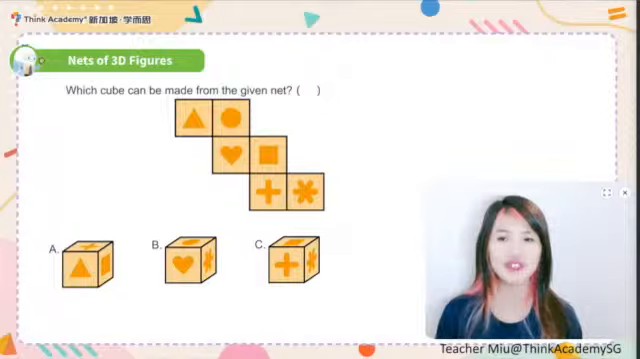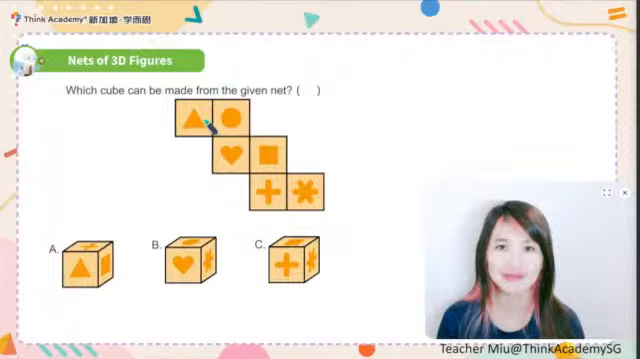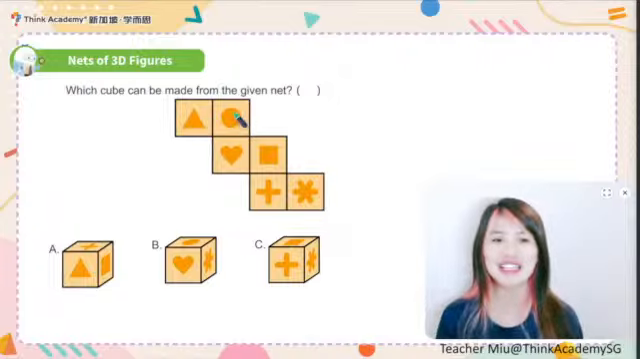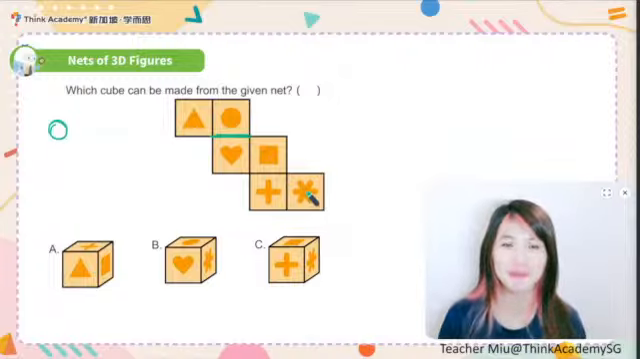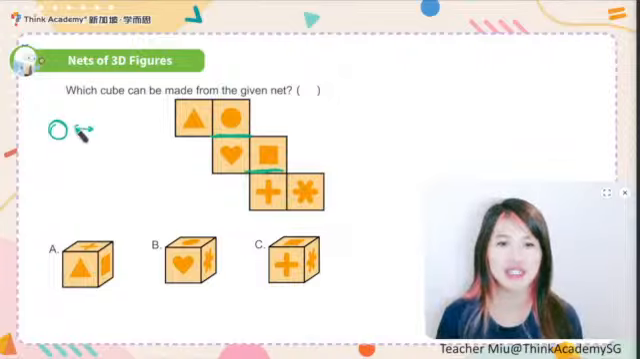First thing first, who is the actual head? The triangle or the circle? Definitely the circle, right? Because the circle is connecting to the body, which makes the circle the actual head. And the actual head should be opposite to the actual bottom. Who is the actual bottom? Is it the plus or the star? Definitely should be the plus, which connects to the body, right? So actually the circle is opposite to the plus.